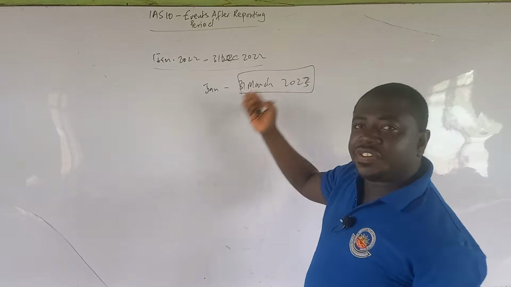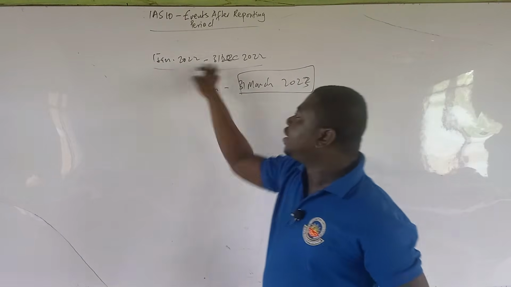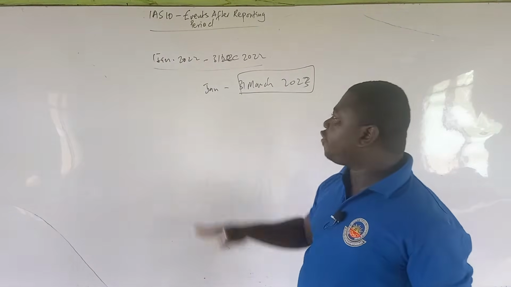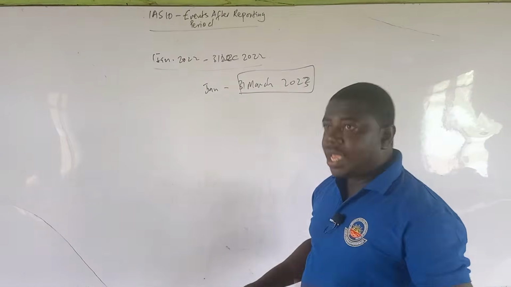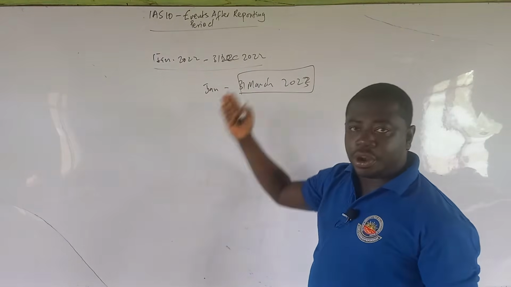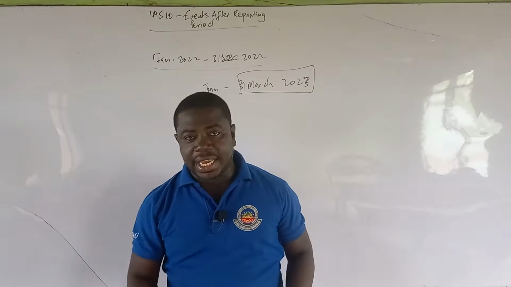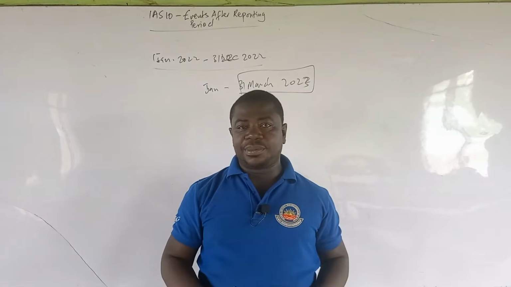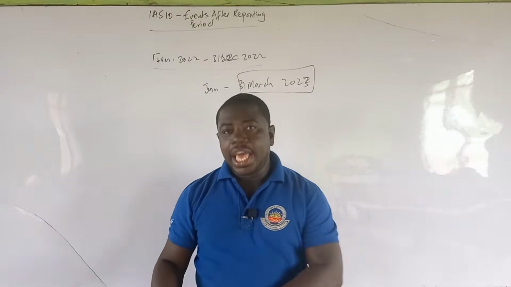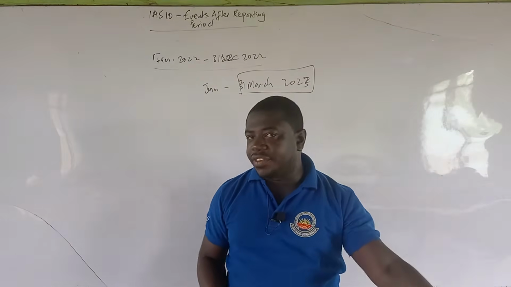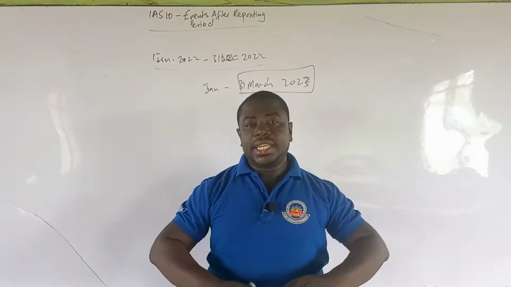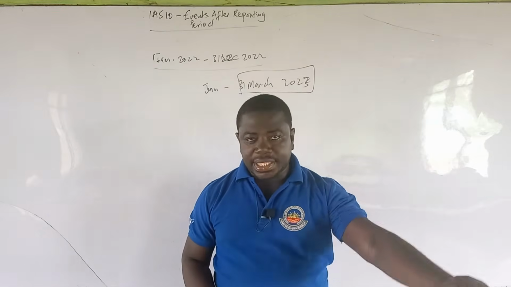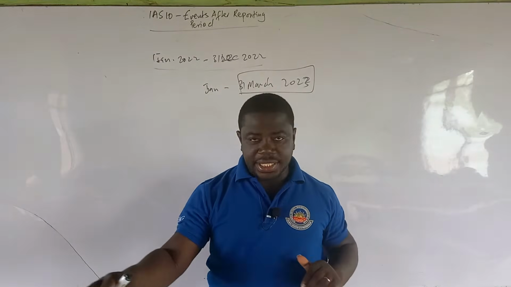Now, most of those events that happen affect or may cause changes to the financial accounts that are being prepared, and that is why we call them events after reporting period. The purpose of this standard is to determine which of those events to adjust on the financial statements and which of them not to adjust. And so we are going to look at adjusting events and non-adjusting events. That is the key for this standard: adjusting events and non-adjusting events.